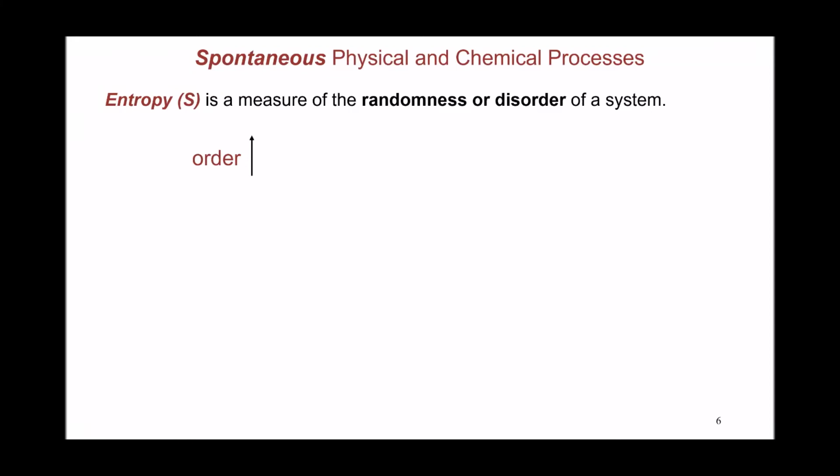Entropy is a thermodynamic state function that measures the randomness or disorder in the system. That means that if the system has higher order, it will have lower entropy. Or if it has a higher degree of disorder or randomness, it will have higher entropy. And since it's a state function, it's going to only depend on the entropy of the final state minus the entropy of the initial state.